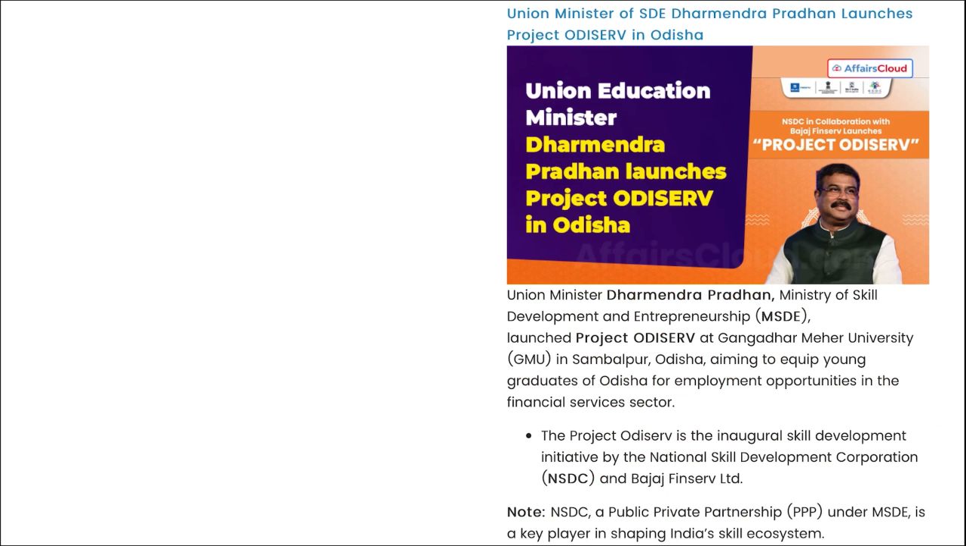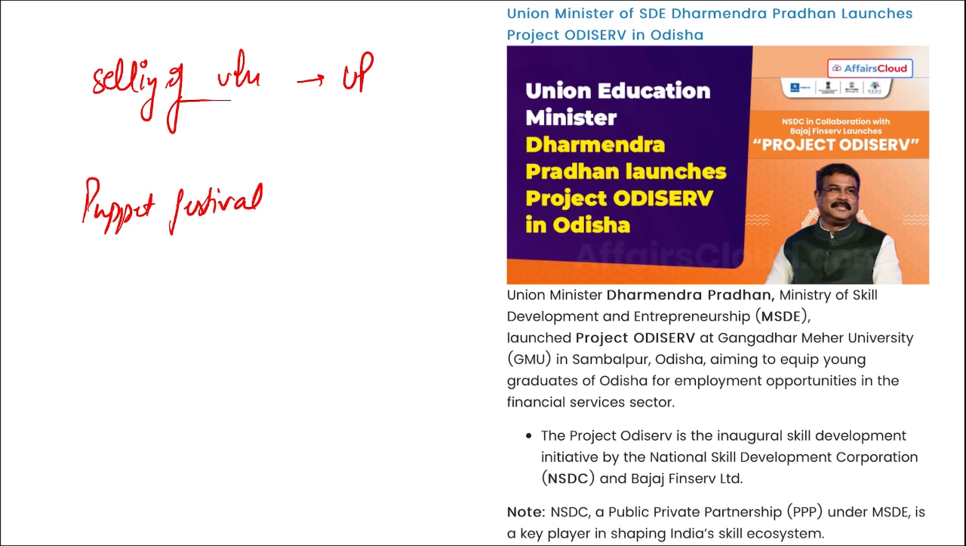Next, if I ask you, tell me recently which is the state that has topped in the selling of vehicles. For the selling of vehicles, it is Uttar Pradesh. Then Puppet Festival was held where? Puppet Festival was held in New Delhi, and this was the 11th edition of this Puppet Festival that was held recently.